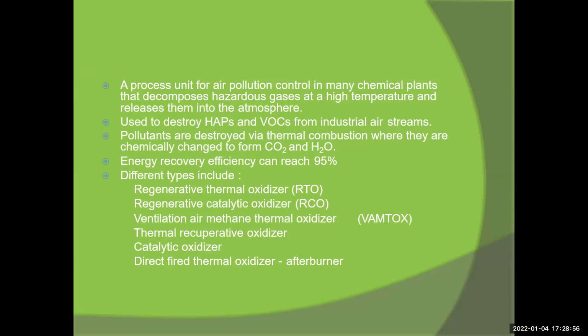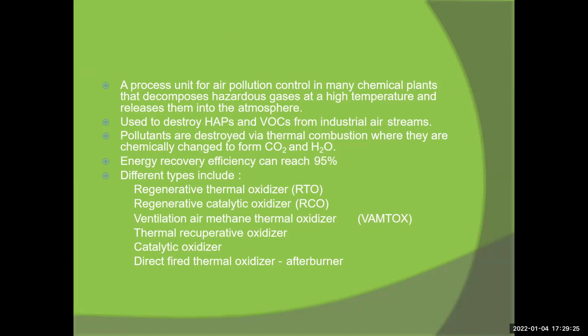It is used to destroy VOCs and HAPs from industrial air systems, and pollutants are destroyed via thermal combustion, where they are chemically changed to CO2 and H2O. The energy recovery efficiency can be 95%.